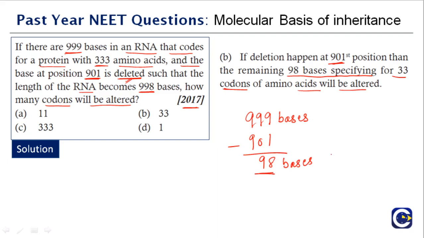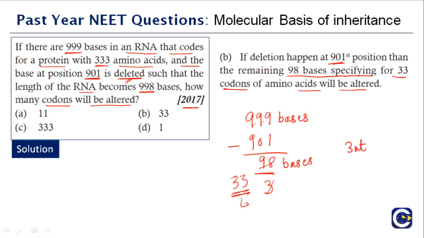And what is a codon? Codon is made up of 3 nucleotides. So after subtracting this, you divide the number of bases you get by 3 and bring it to the closest whole number. What is the closest whole number here? It will be 33. Is it getting a little bit clear? Of course it is not exactly 33, it is 32.99 something, but it is okay, because one base is deleted. And in the options they always give you a whole number, they are not giving you decimals. So 33 codons will be altered. So now this is your right answer.